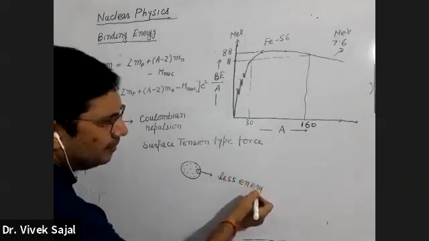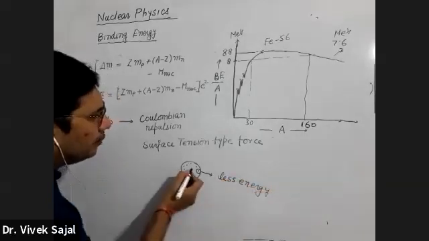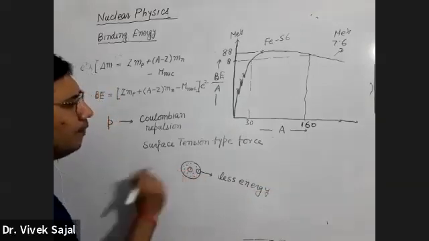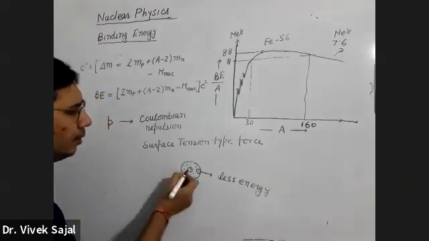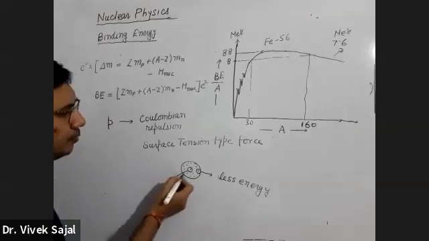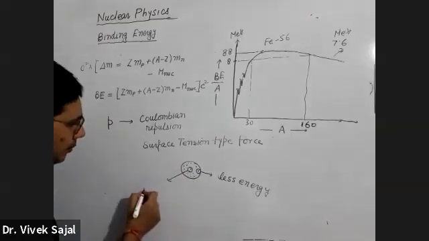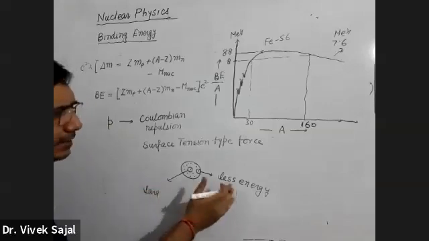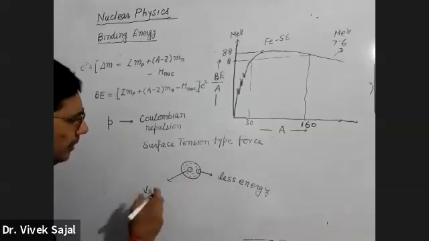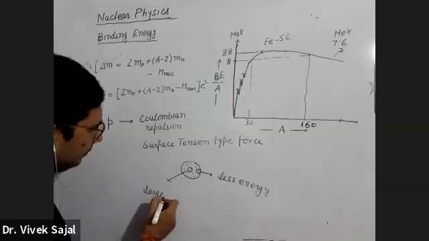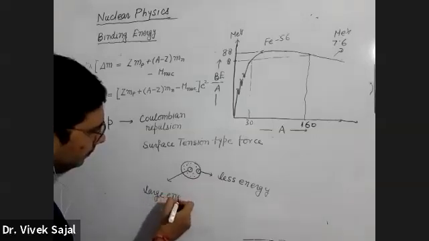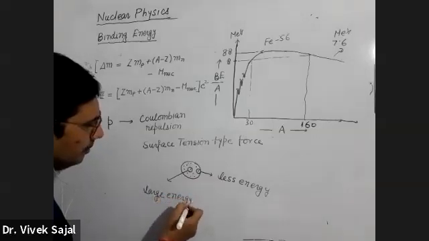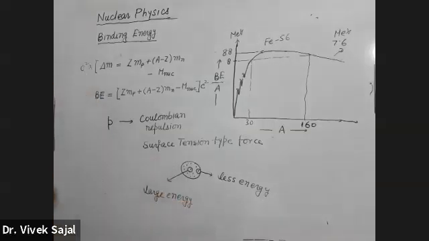And if you want to remove a molecule from well inside the drop, then you need large energy. This is a general observation.